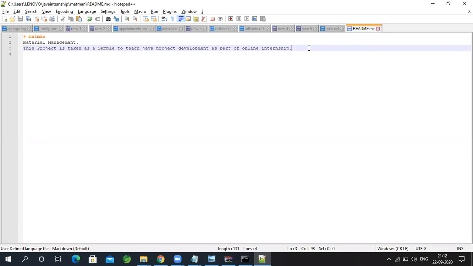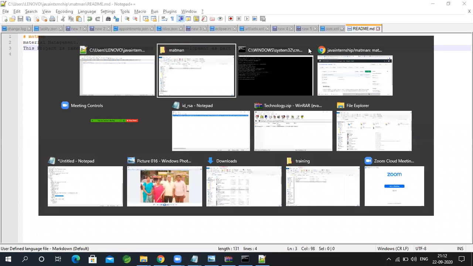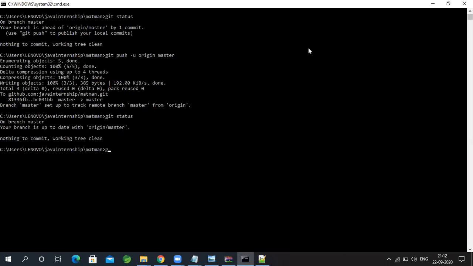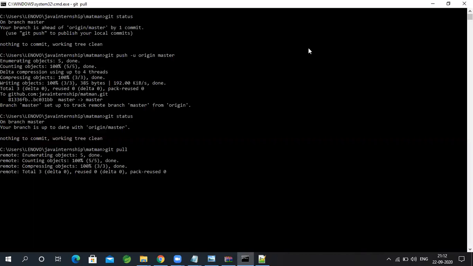Why? Because I made a change in a different computer, maybe using GitHub. So now I need to get that file to my local. I need to use a command called git pull. Okay, let me see.